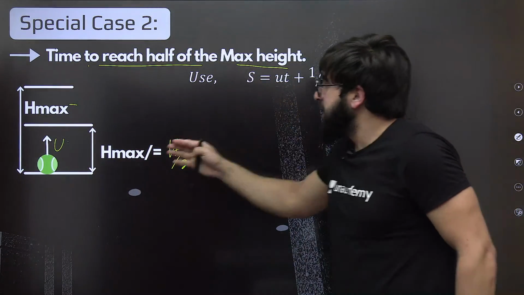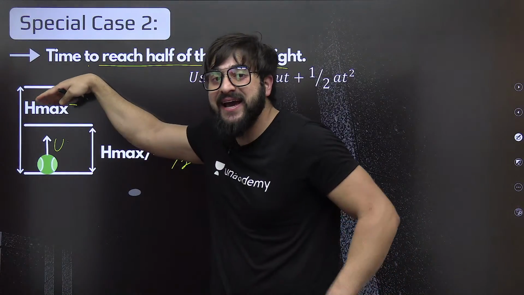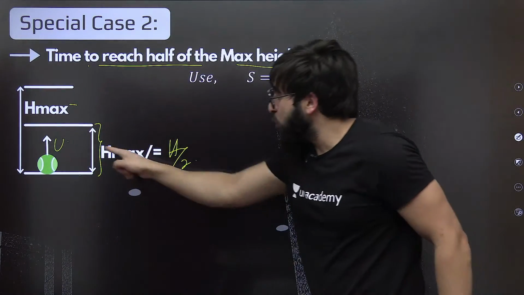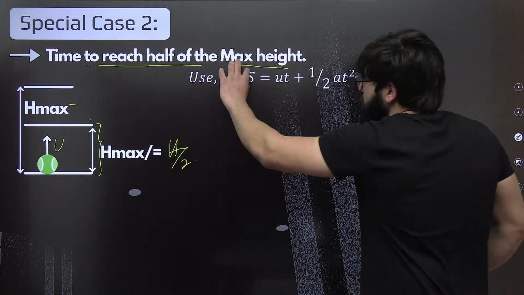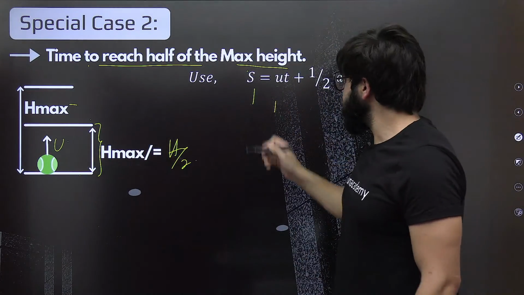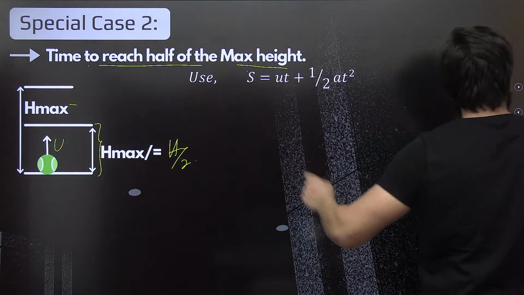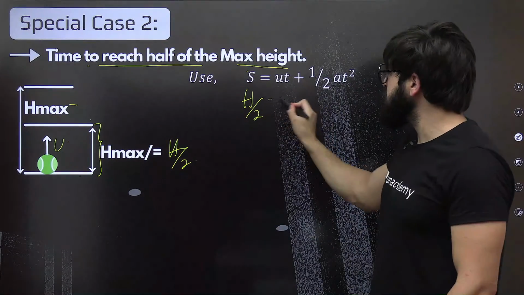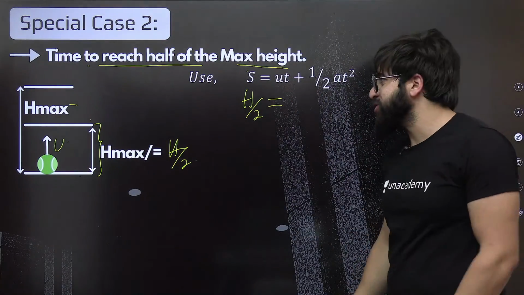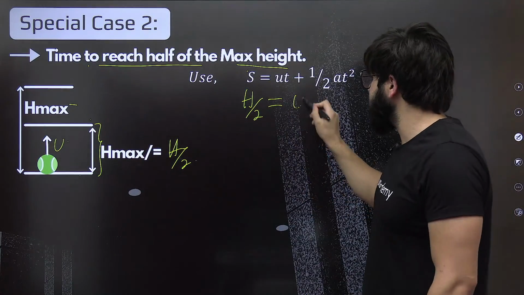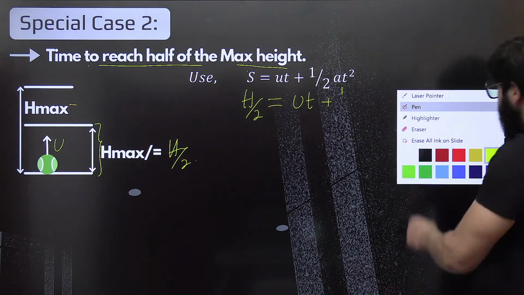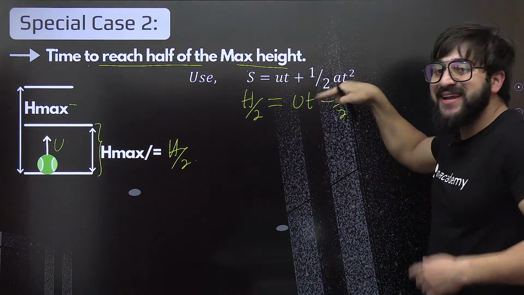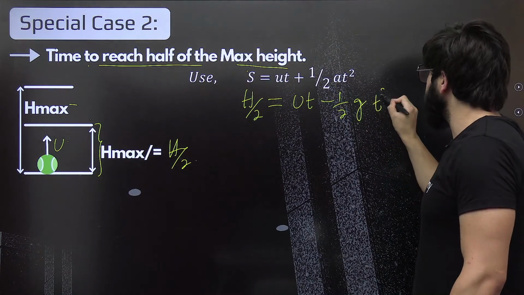Previously, when it covered the maximum height, we used S for the full height. Now we'll use the equation from this point to this point only. Till here it is h by 2, so instead of s, I will write h by 2. It will be ut plus 1 by 2 a t square, and since acceleration is minus g, this is minus 1 by 2 g t square.